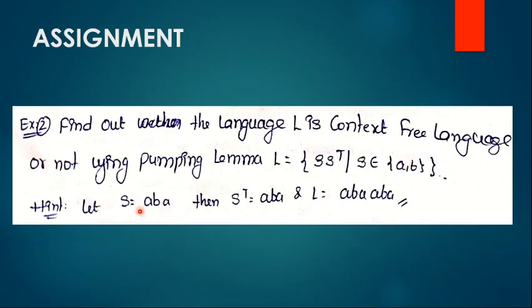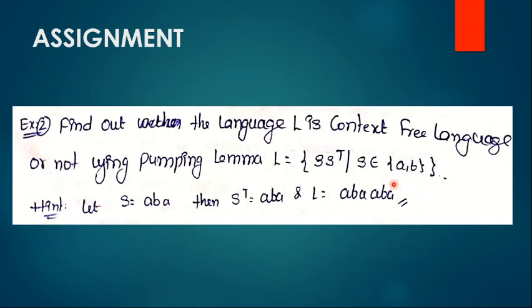Just assume S equals ABA. What is meant by S transpose? It is the reversal of S. Here S is ABA, and the reverse is also ABA, so S transpose is ABA. In case S equals AB, then S transpose is BA. So finally the language contains ABA, ABA. In case S equals AAB, then the language contains the strings AAB, BAA.